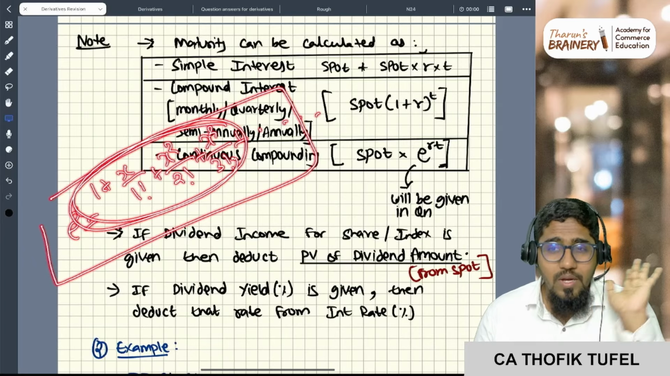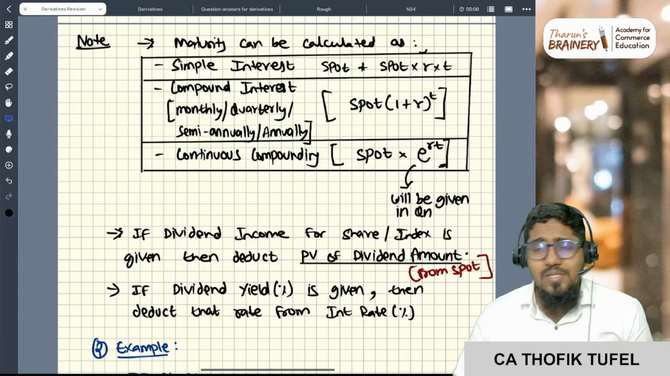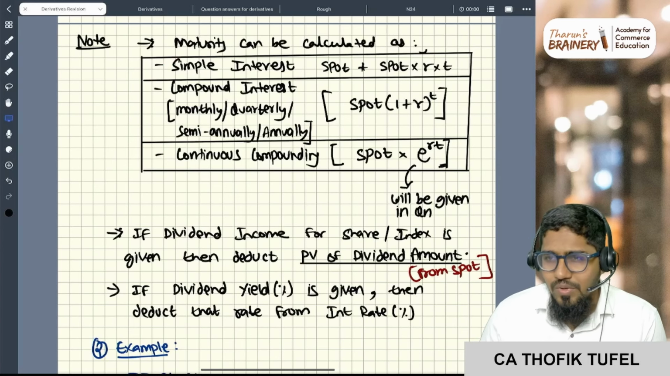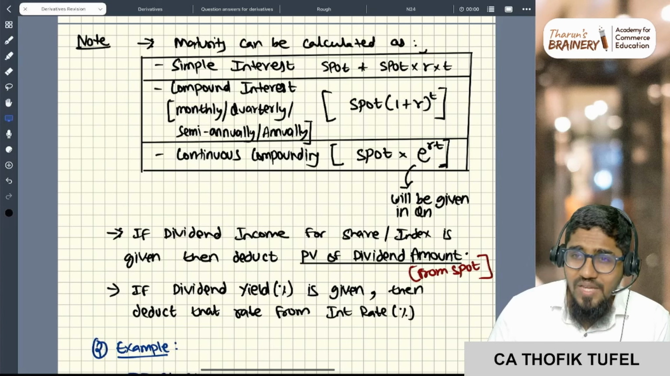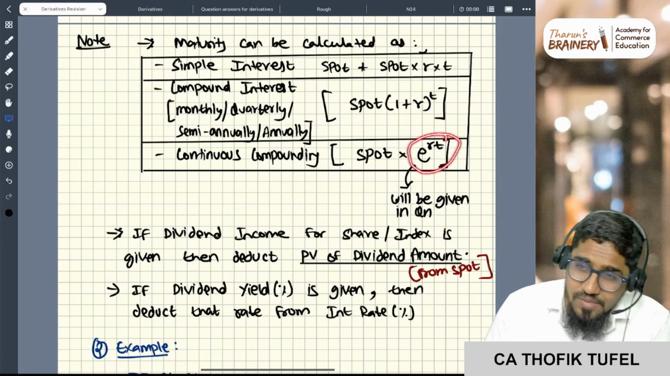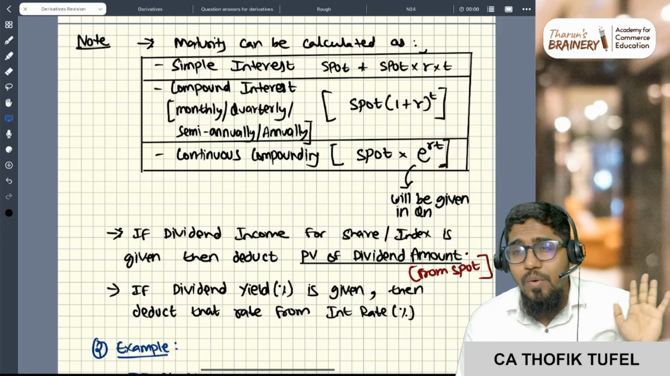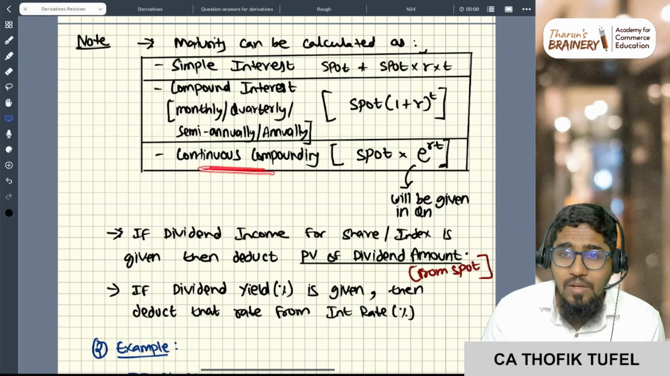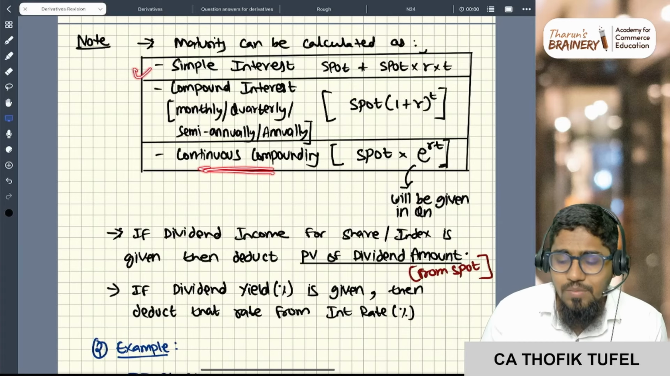But it's not required to do all these things. It will be given in the question. Sir, what if it is not given in the question? Do simple interest. If information about e to the power is given in the question, only then you have to use continuous compounding. Otherwise, you do only simple interest.